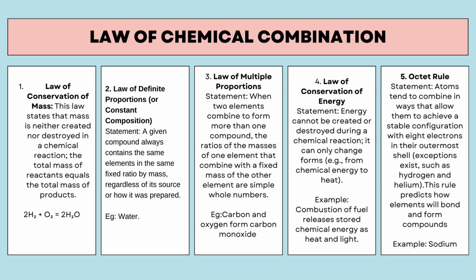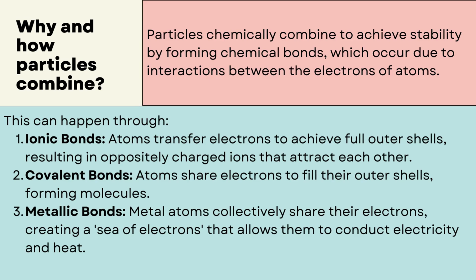Octet rule states that atoms tend to combine in ways that allow them to achieve a stable configuration with 8 electrons in their outermost shell. Exceptions exist, such as hydrogen and helium. This rule predicts how elements will bond and form compounds. Okay, why and how particles combine? Particles chemically combine to achieve stability by forming chemical bonds, which occur due to interactions between the electrons of atoms. This can happen through ionic bonds, covalent bonds, or metallic bonds.